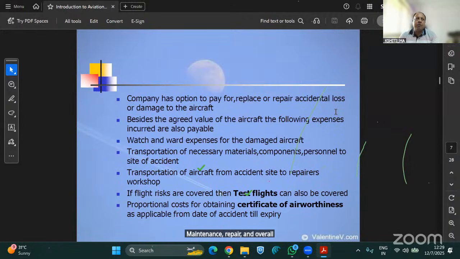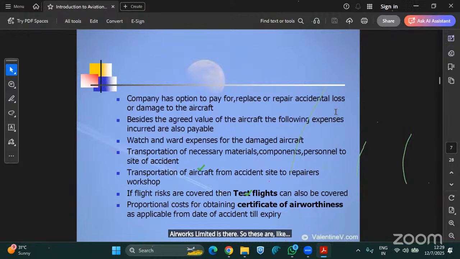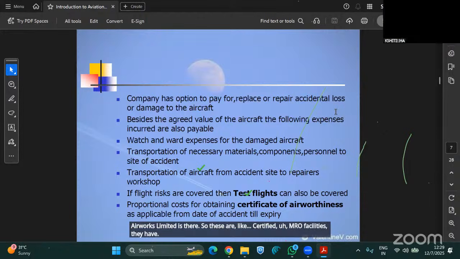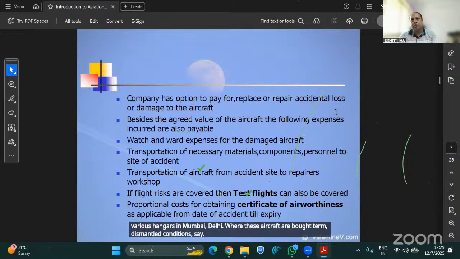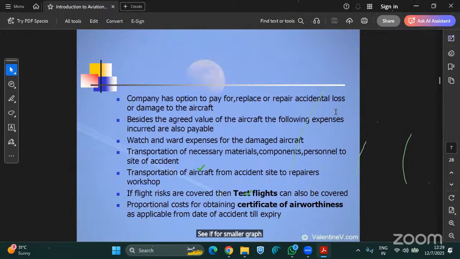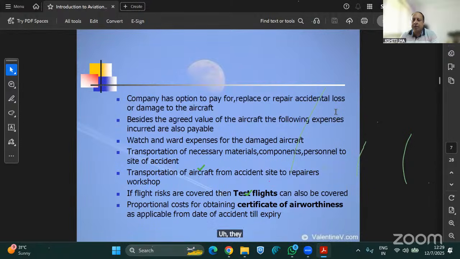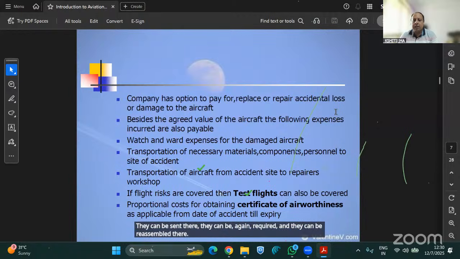In India, there are a few operators. Air India is there for bigger aircraft, but other ones are Air Works Limited. These are certified MRO facilities. They have various hangars in Mumbai, Delhi, where these aircraft are brought in dismantled condition. For smaller aircraft, we can dismantle them. Helicopters can be sent in dismantled position. They can be repaired and reassembled there. So these things are there.